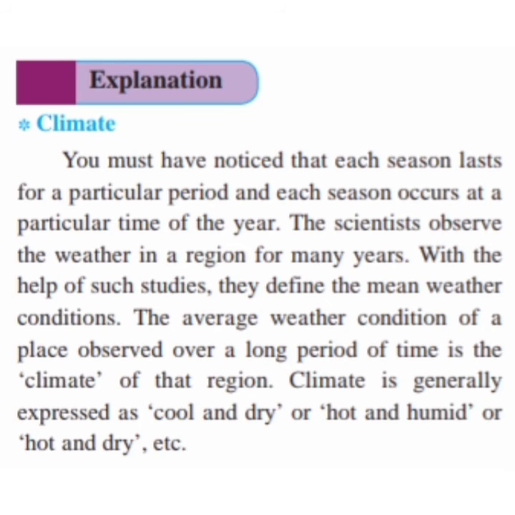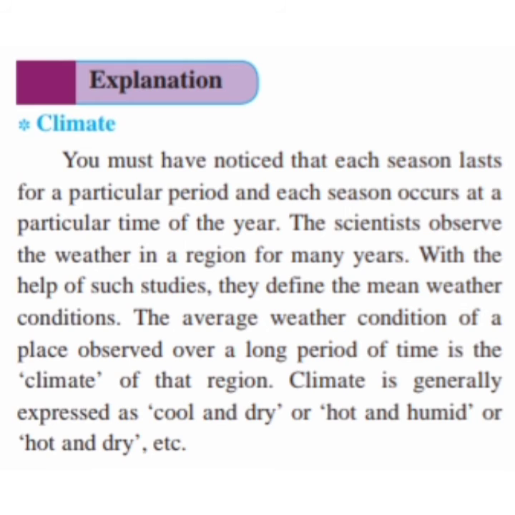With the help of such studies, they define the mean weather conditions. So because of their many studies, they can tell us and explain to us the mean weather conditions. Mean means we can say changing weather conditions. The average weather condition of a place observed over a long period of time is the climate of that region.